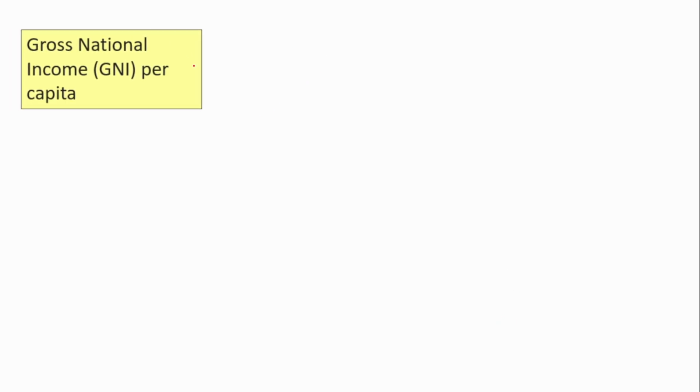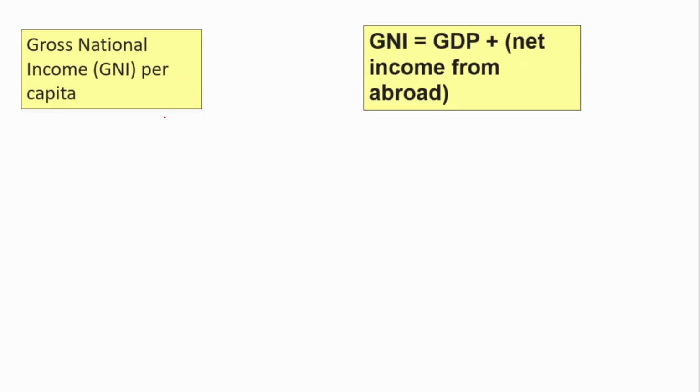So what is this gross national income per capita? The World Bank classifies the various countries as high income, low income or middle income. In various categories, they classify the countries. On what basis? On the basis of gross national income per capita. On this basis only, they classify all the countries.